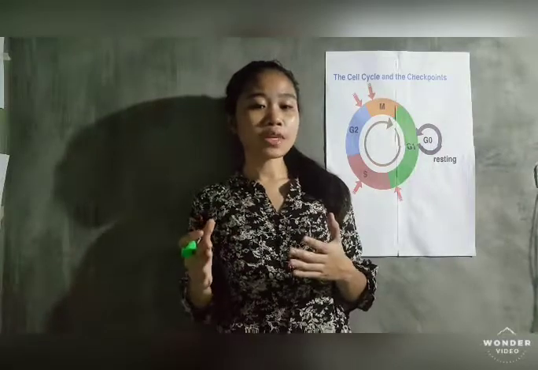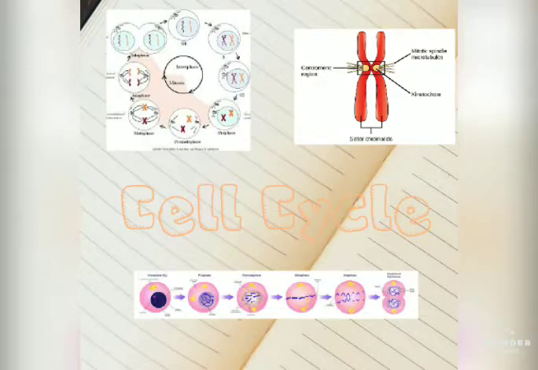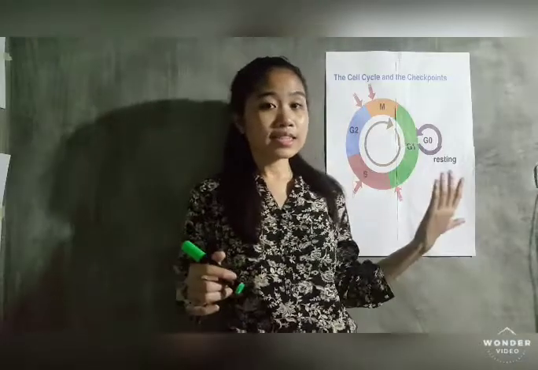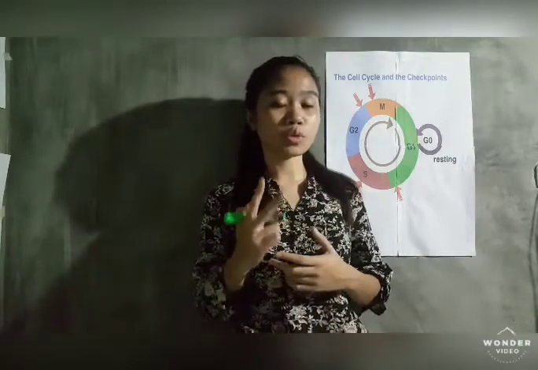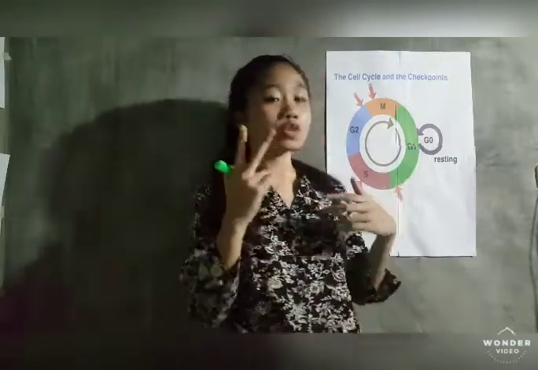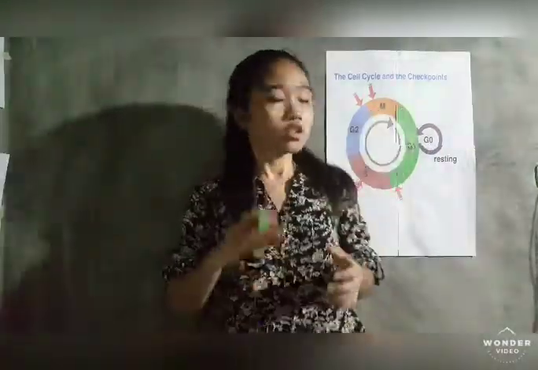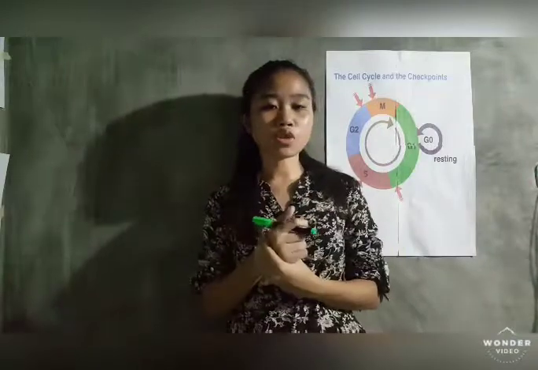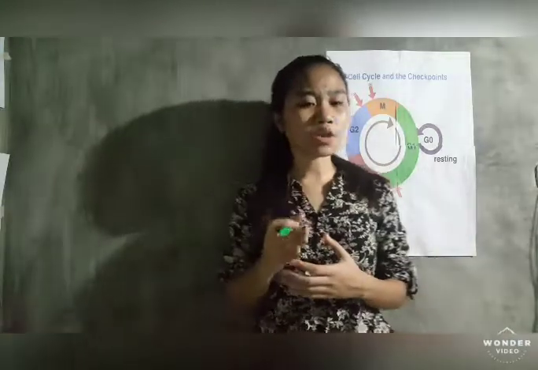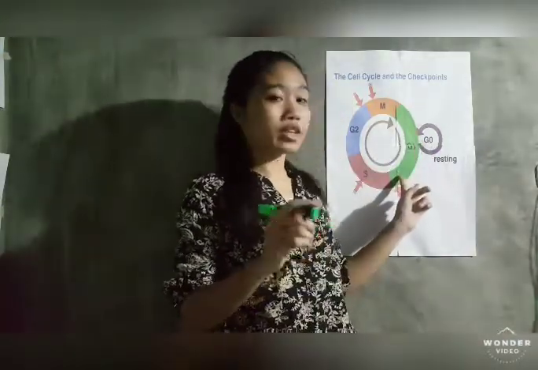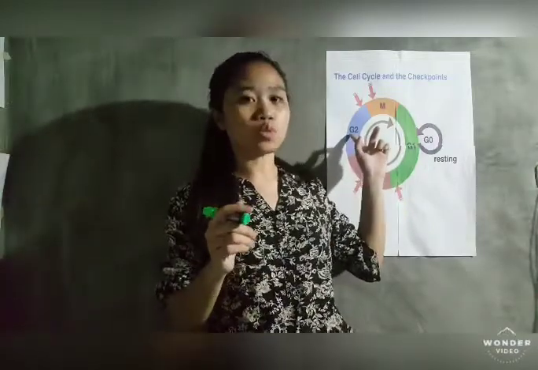Today I'll be sharing the findings that we've gathered in the cell cycle. The cell cycle is an event involving cell growth and cell division to produce new daughter cells. The cell has two major parts, which are the interphase and the mitosis. During interphase, the cell undergoes normal growth process while preparing for cell division. The three stages of interphase are G1 or the gap 1, S or the synthesis, and G2 or the gap 2.